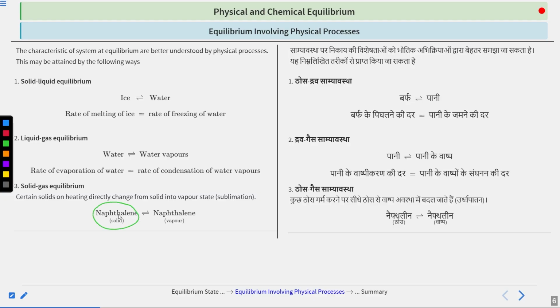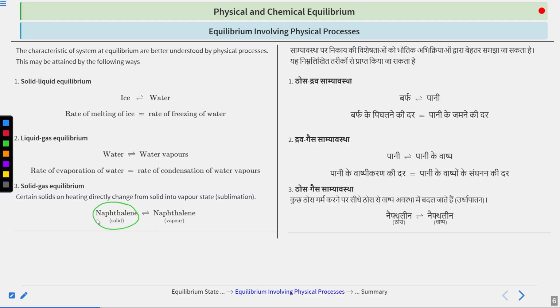So naphthalene balls are being used for their antibacterial property. It is used to keep your clothes safe and healthy, since insects and pesticides are kind of allergic to it. So they are used for that. Now what happens, naphthalene has a very unique property that it goes from solid to vapor without changing to liquid.